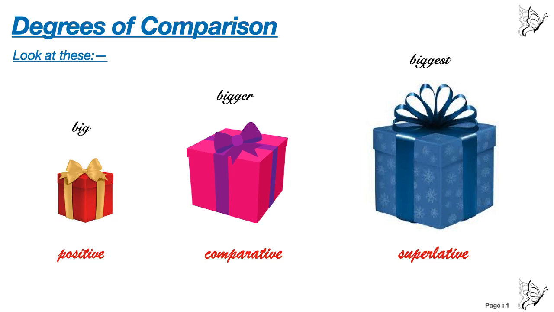The first one where big is written falls under positive degree. The second box where it is written bigger falls under comparative degree, and the third box which is written biggest falls under superlative degree. Now how it falls under positive, comparative and superlative degree will be explained more clearly.